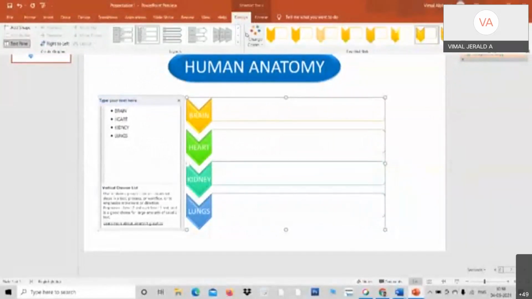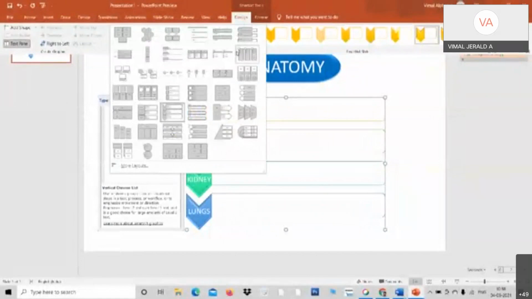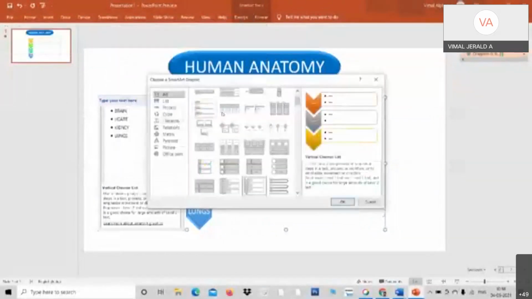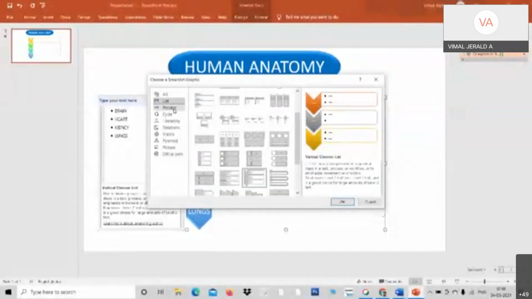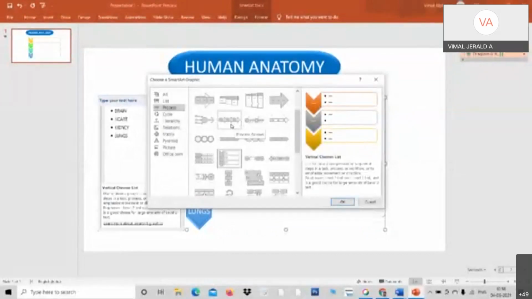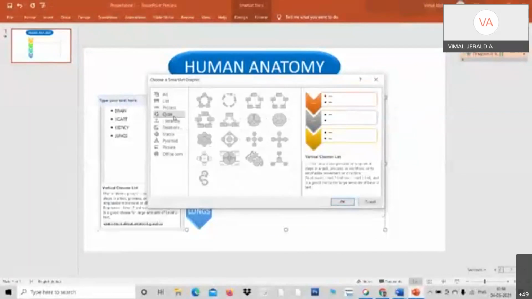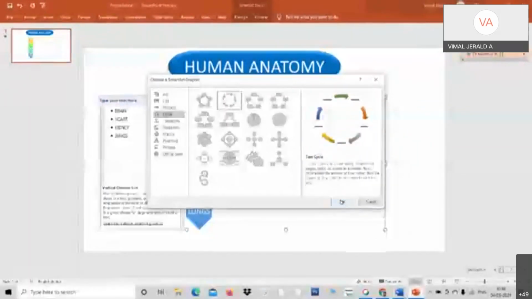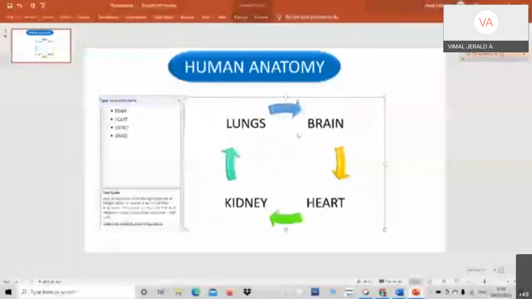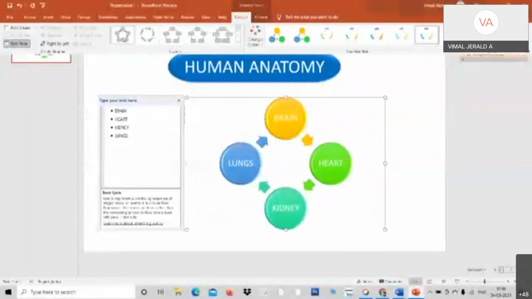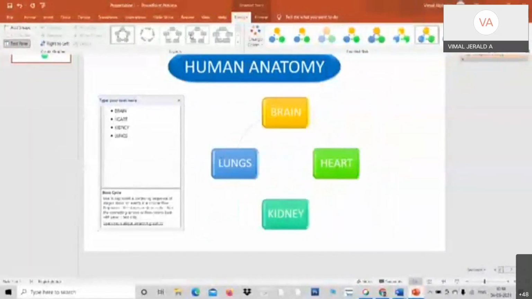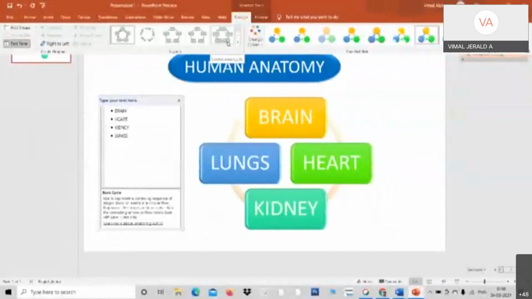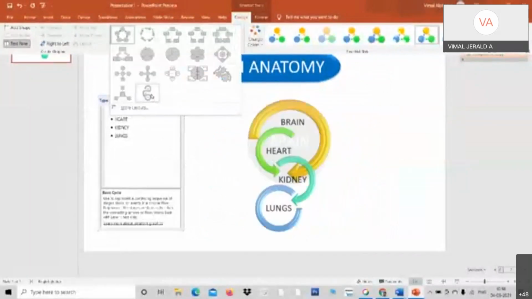I go here again. See, there are other lists like more layouts. Click here and you get more layouts. List is here. Process is here. If you are talking about a step-by-step process, see, process and cyclic process. See here, all the 5 steps. If you do like this, for example, you will get options of cyclic. See here, cyclic process. Am I clear? Likewise, you can get any. This is not a cyclic process, but I would like to just tell you, see here. So with one click, you can do this.